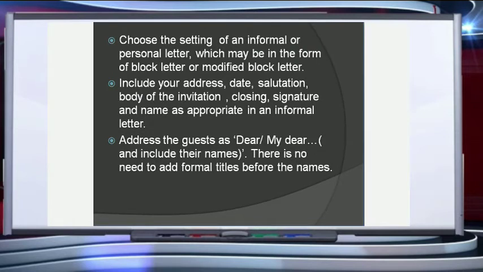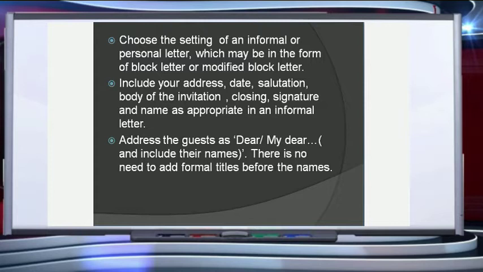Next, choose the setting of an informal or personal letter, which may be in the form of a block letter or modified block letter. First of all, we'll write the sender's address, your own address, followed by the date, just as we do in an informal letter. Then the salutation, addressing the person to whom you are sending the invitation.